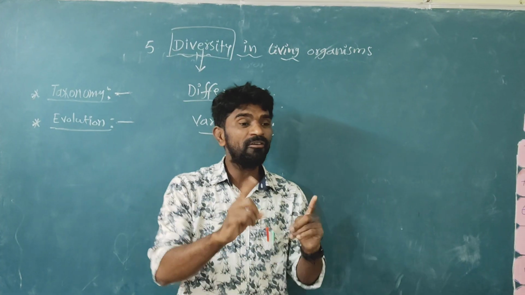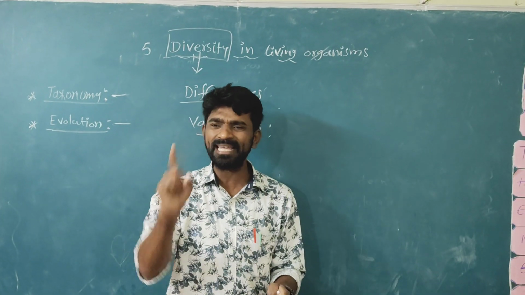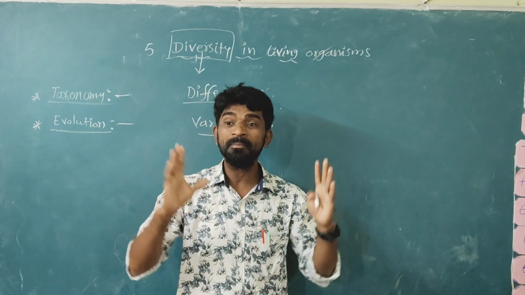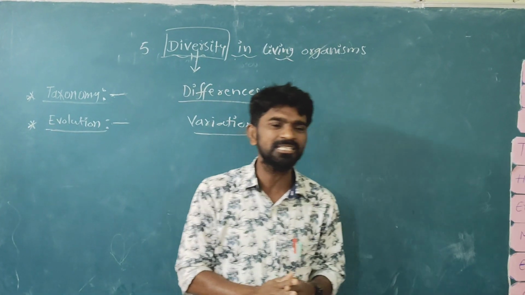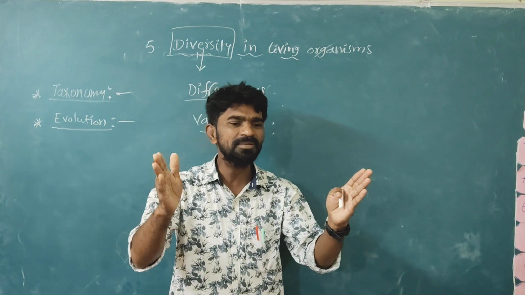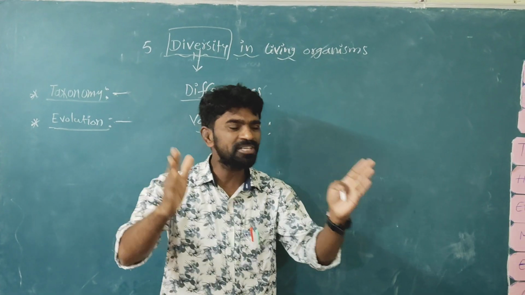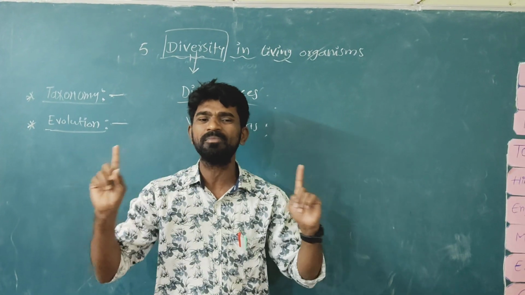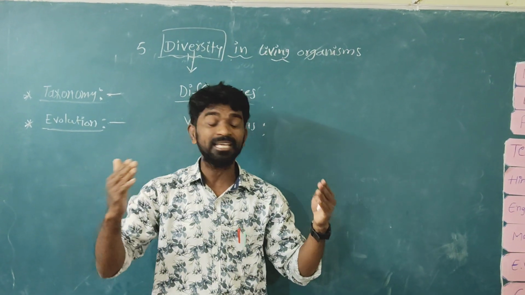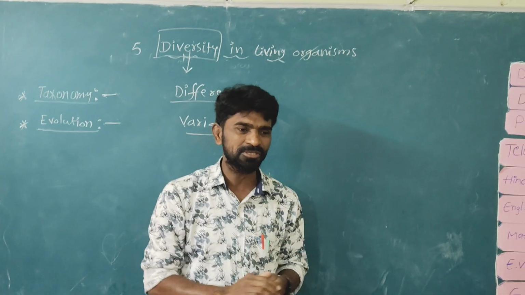But one more world is there, an unseen world: microorganisms. Microorganisms are organisms which we are unable to see with our naked eyes; we can see them only with the help of a microscope.